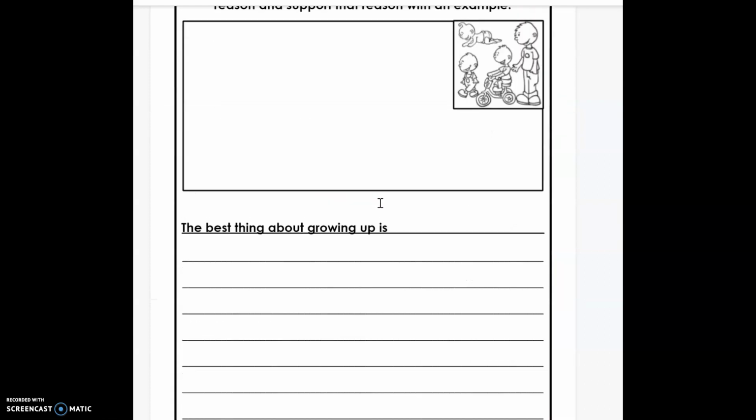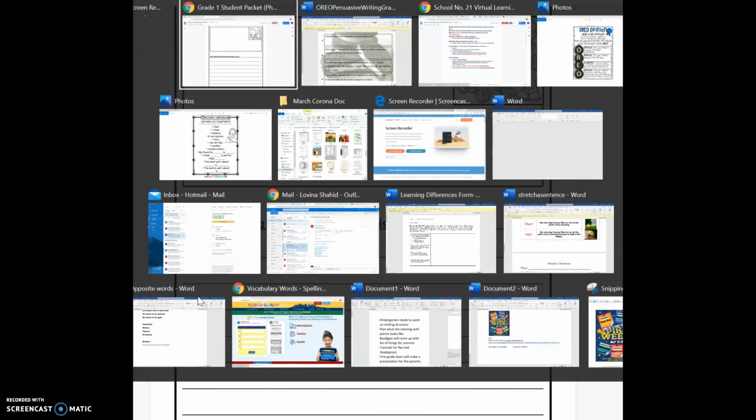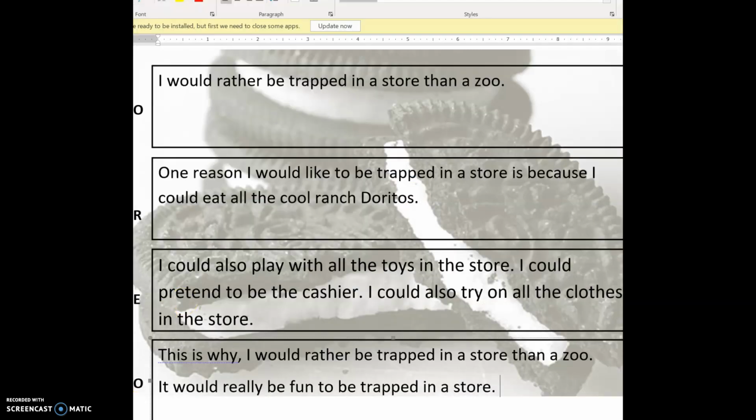But that's exactly what you're going to do here. You're going to write the best thing about growing up is blank because, and then you're going to give me the reason, and then you're going to talk more about it, and then you're going to restate your opinion like Ms. Shahid restated her opinion in the end again. So make sure you're doing all these steps, my friends.